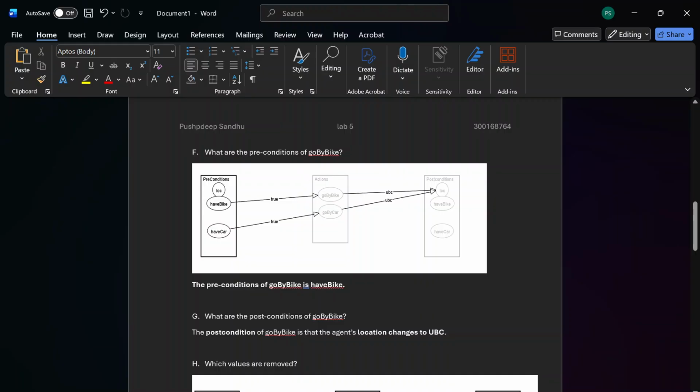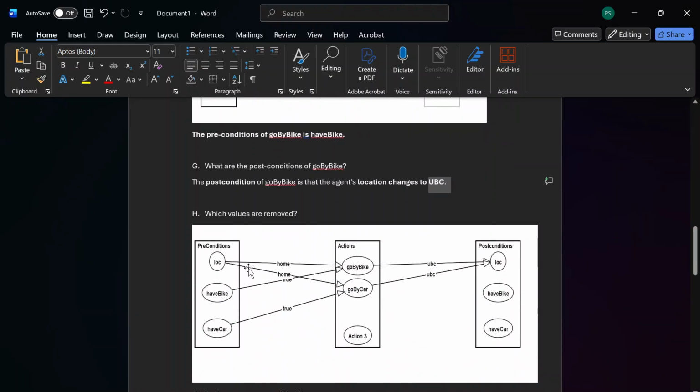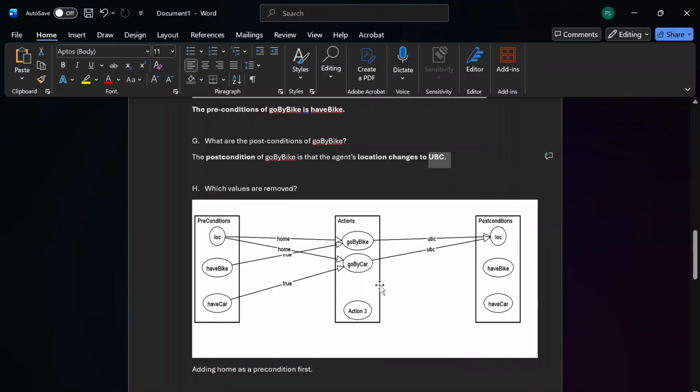So this asks for the precondition to go by bike. The precondition to go by bike is to have a bike, and then it asks for the postcondition. The postcondition is that we are at UBC or UFV, whatever. And then we had to make some changes. So for these arrows, we have to set a precondition that to go by bike and to go by car, we have to be at home first.